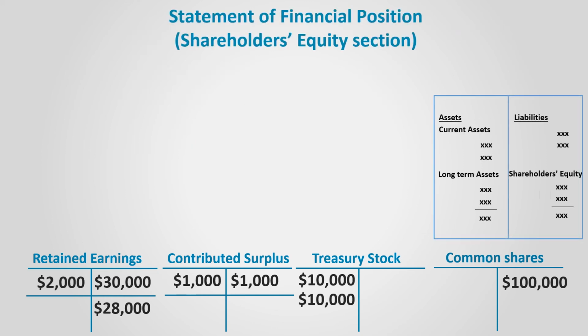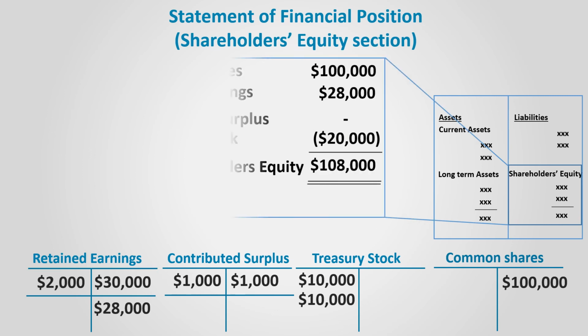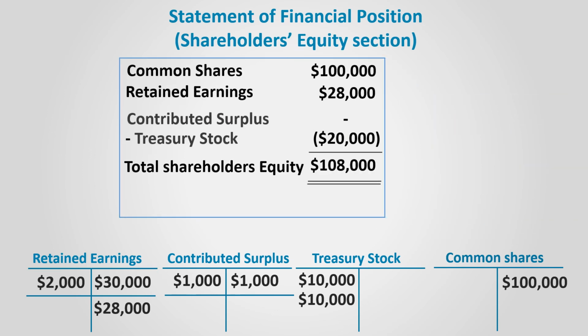The shareholders' equity section on the statement of financial position is presented as follows. Common shares are $100,000. Retained earnings new balance is $28,000. Contributed surplus is now equal to zero, and the treasury stock is subtracted for $20,000, as it is a contra shareholders' equity account. So total shareholders' equity is equal to $108,000.